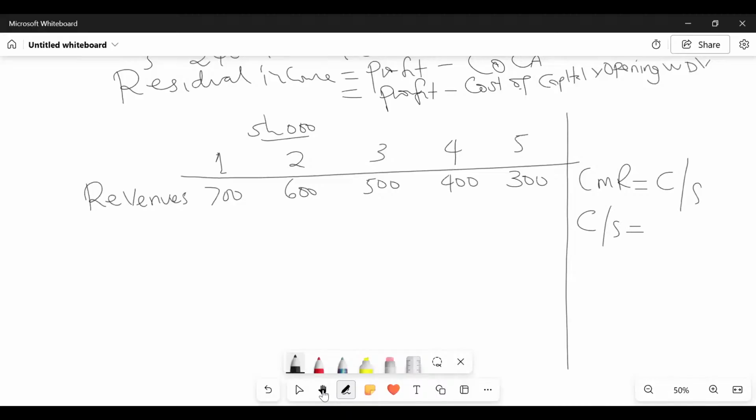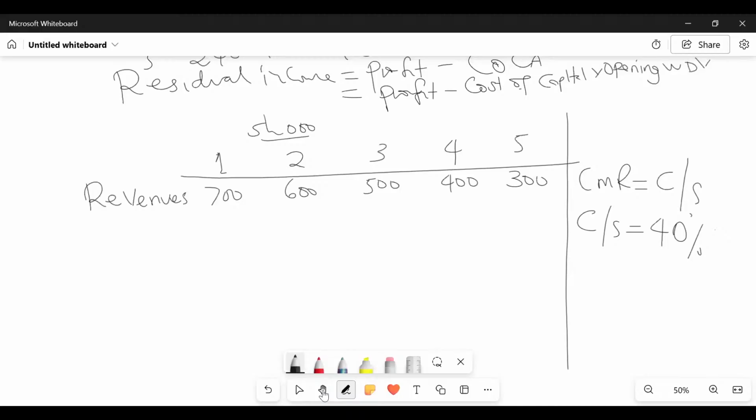They have said it is 40%. So if the contribution ratio is 40%, what will be the variable cost ratio? 60%, because the two must always add up to 1, which is 100%.